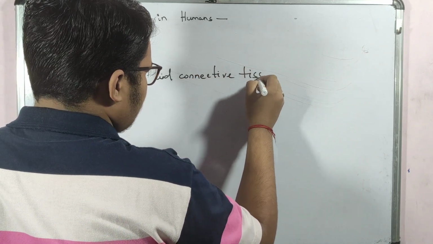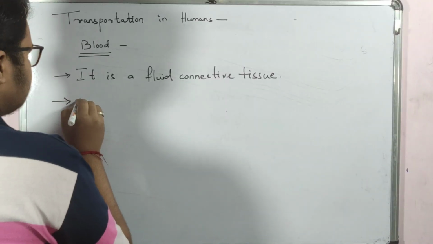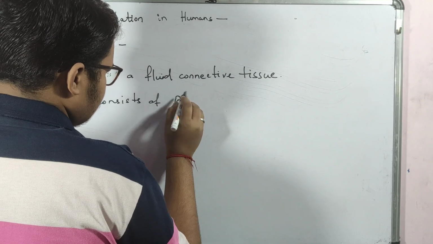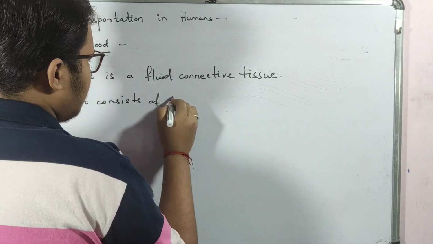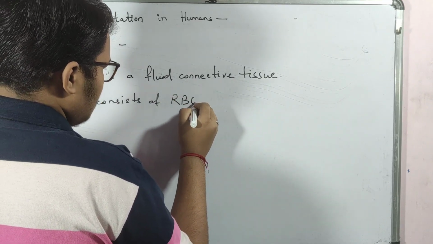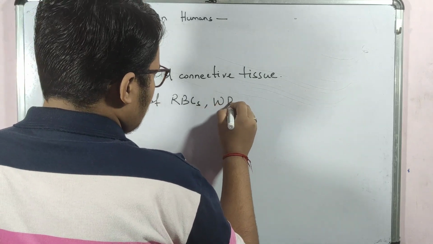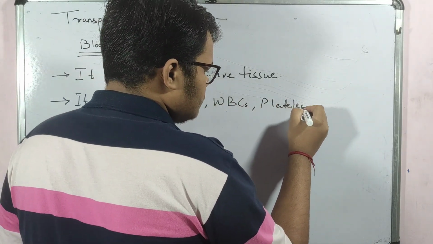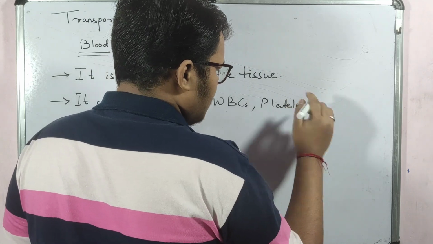What does blood consist of? Blood consists of RBCs, that is red blood corpuscles, WBCs, white blood corpuscles, platelets, and plasma.